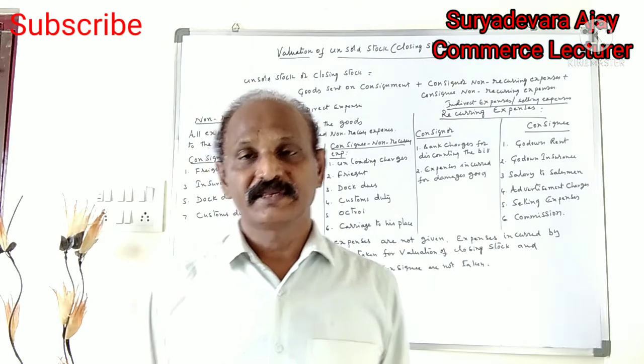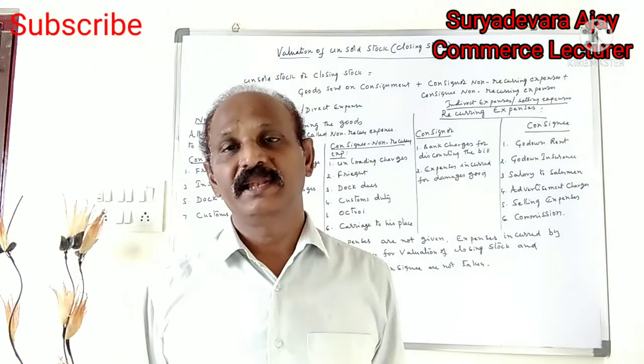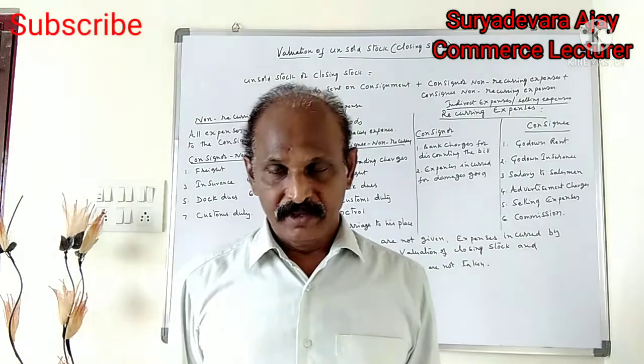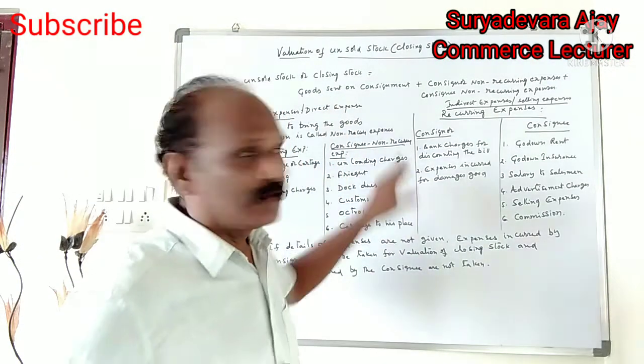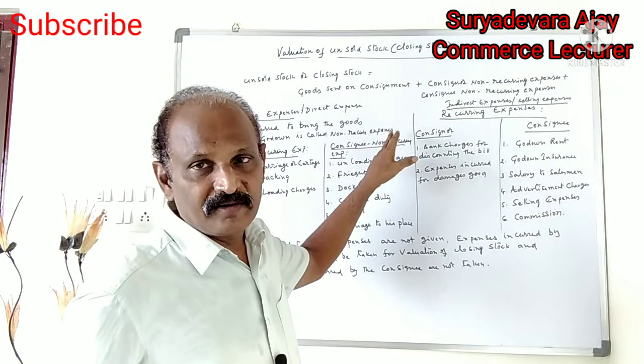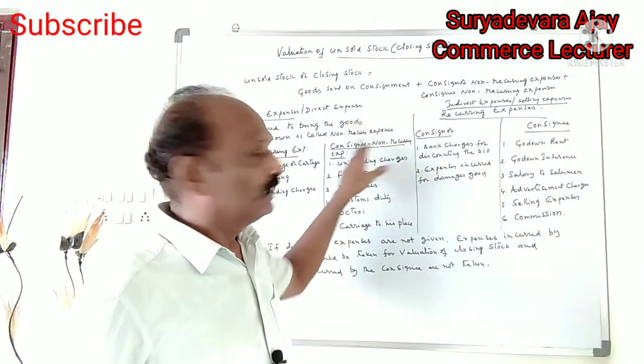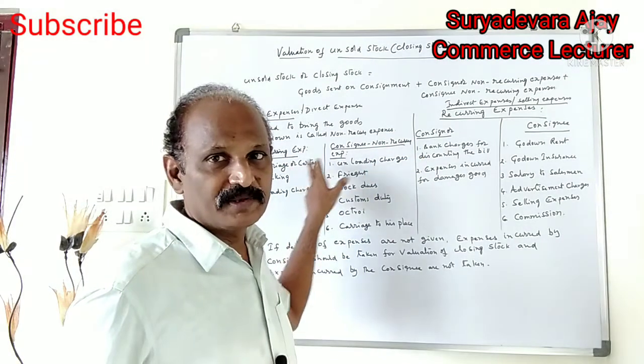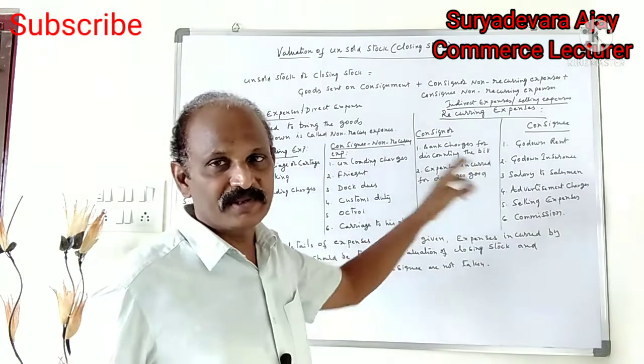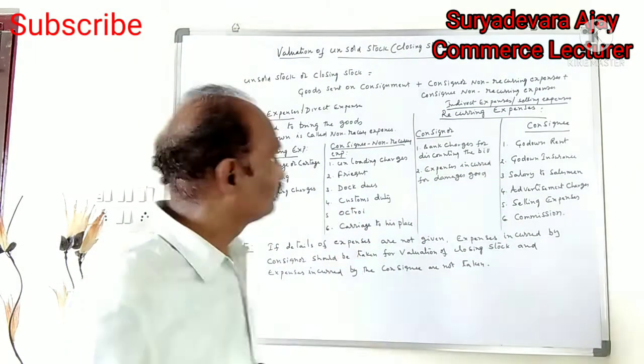The second is recurring expenses or indirect expenses or selling expenses. One formula is given for valuation of closing stock, along with what the non-recurring and recurring expenses of the consignor and consignee are.